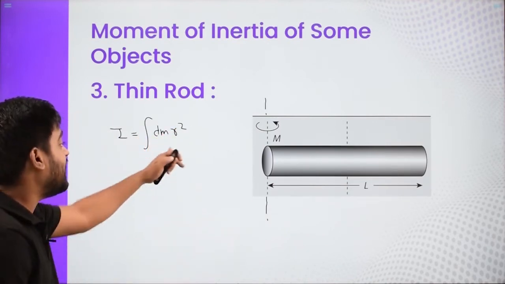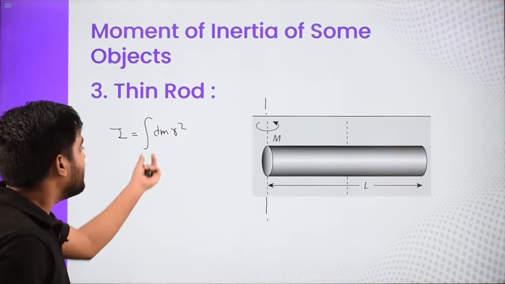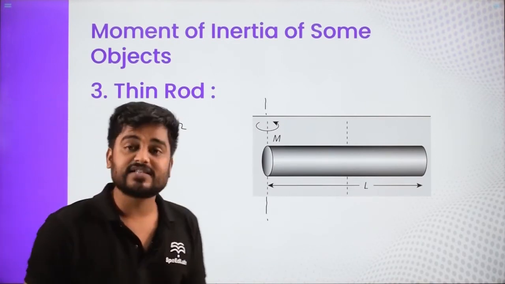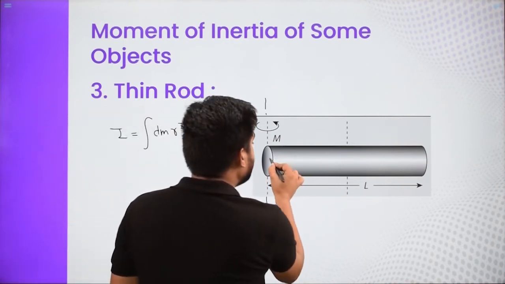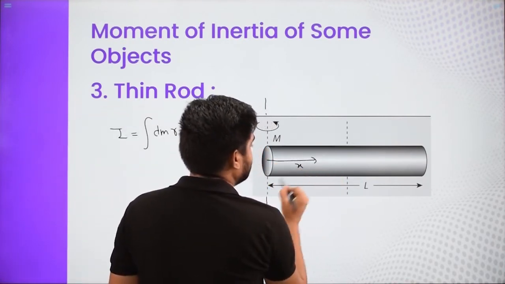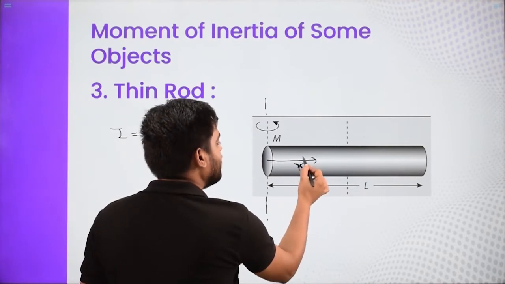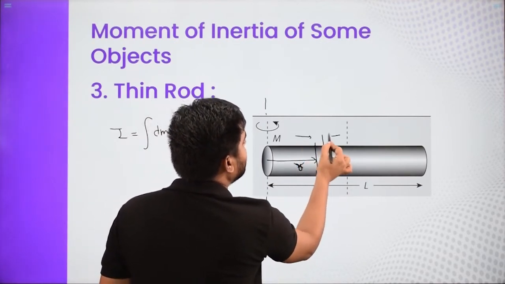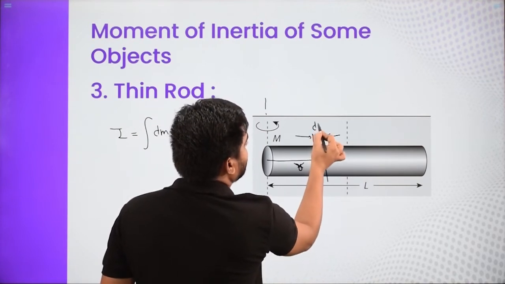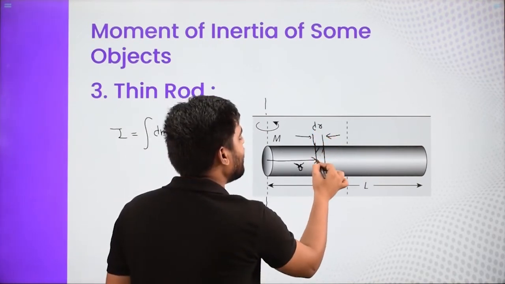What is r and what is dm? dm is the mass of a small element which is lying at r distance. For the rod, we'll go at a distance x, or we can say r, and cut a section which has a width of dr. And dm is the mass of this part.